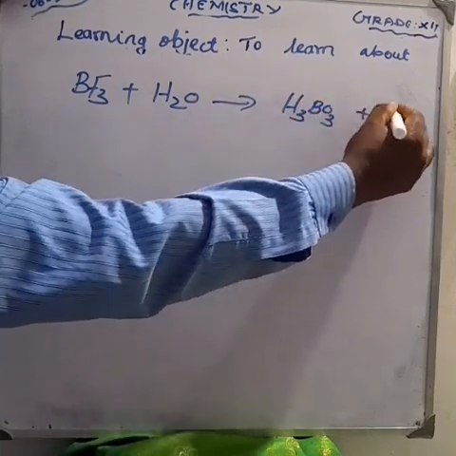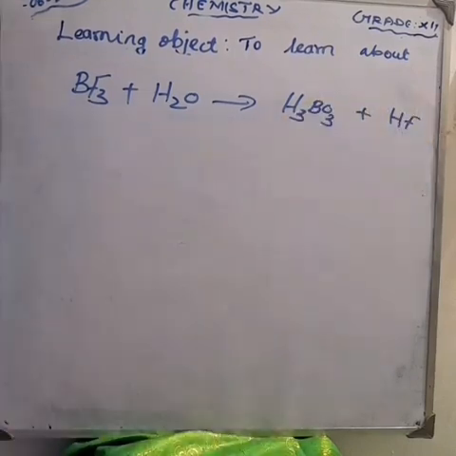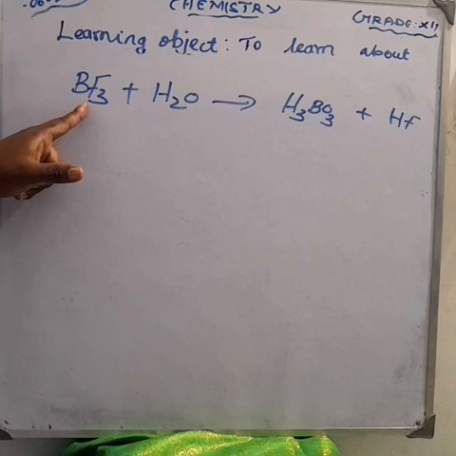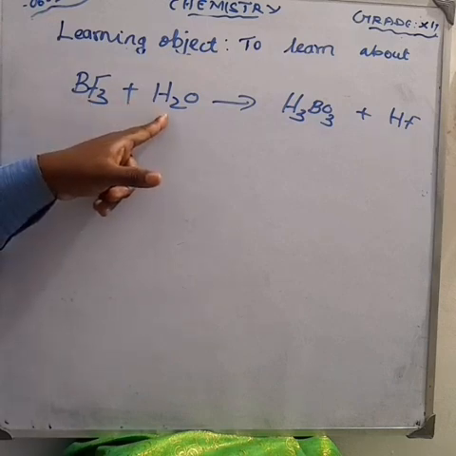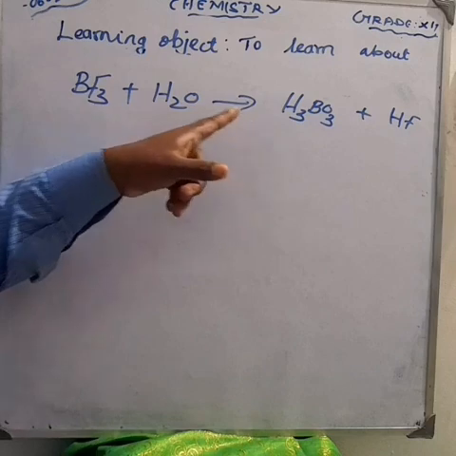That's the equation, we have to write the equation. Boron trifluoride, BF3, reacts with water. Water is written as H2O.